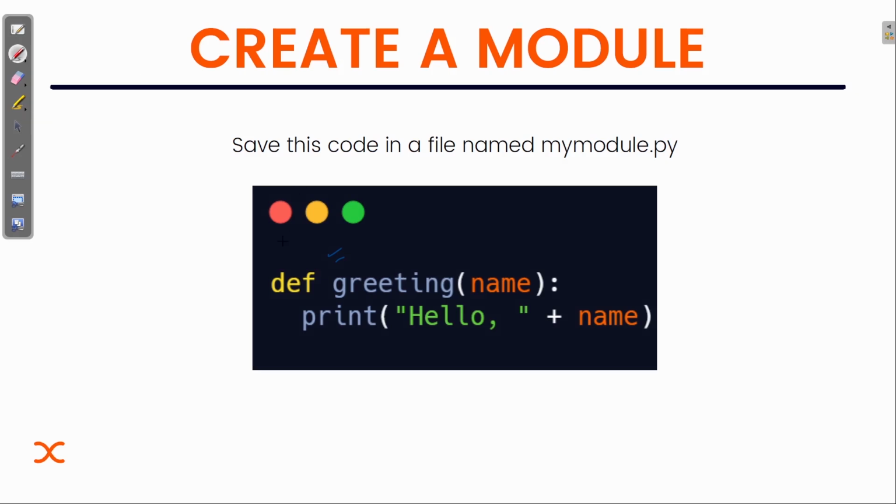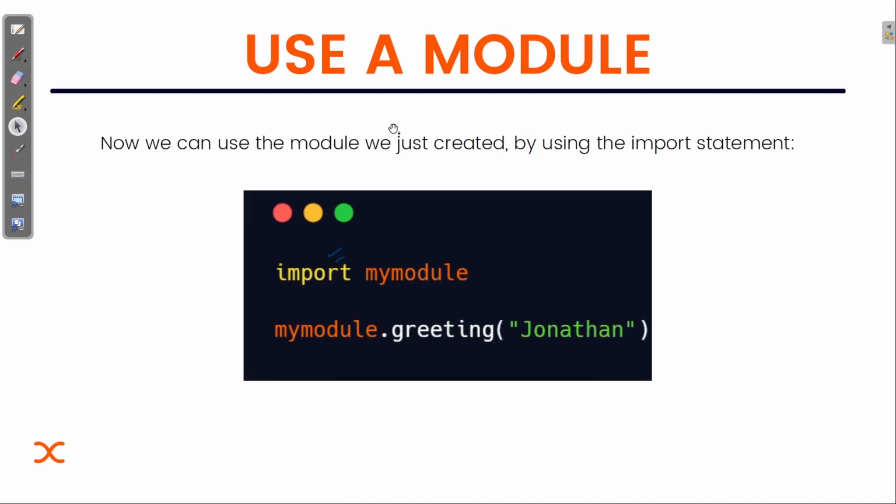Here you can see what is happening in this module. I'm not printing anything. So now if I run my module.py, nothing will be printed, there will be no output. That's how it works, and we can also use this module as a script too. So we have also seen how we can use a module by using import and then the module name.